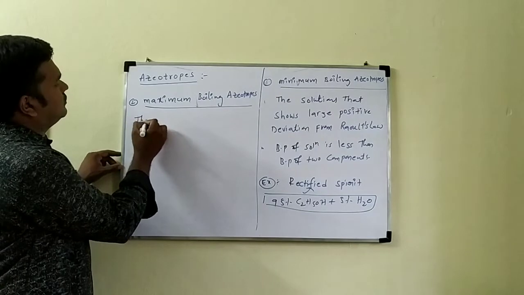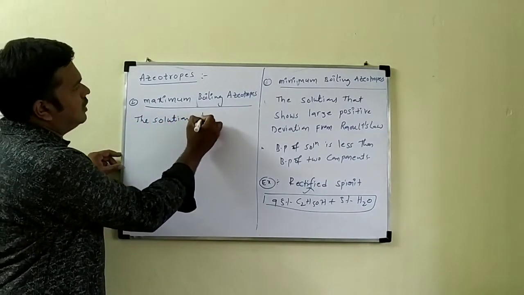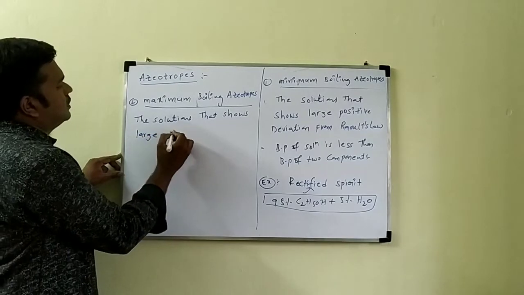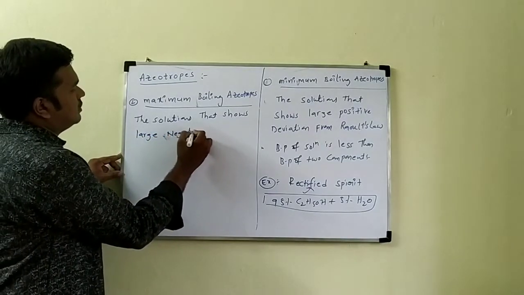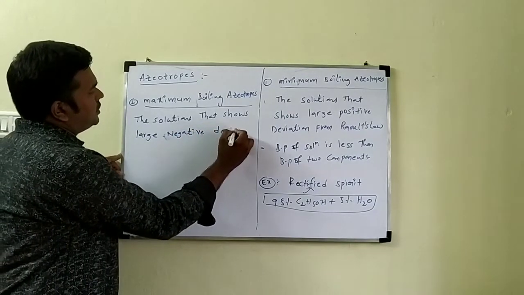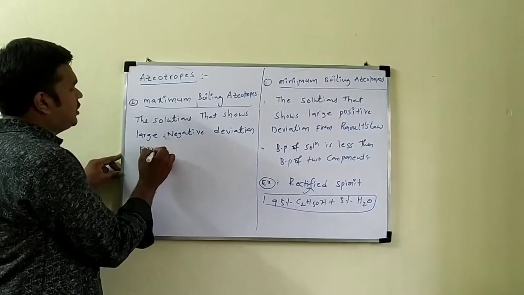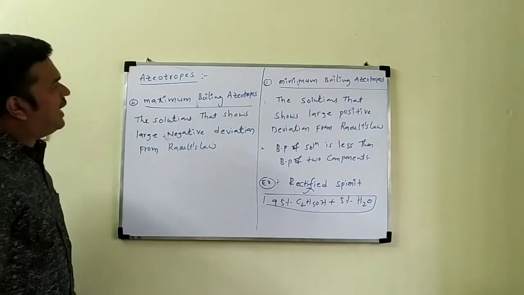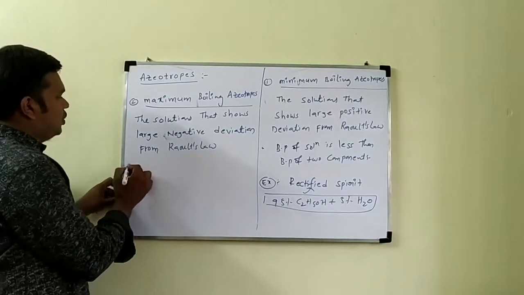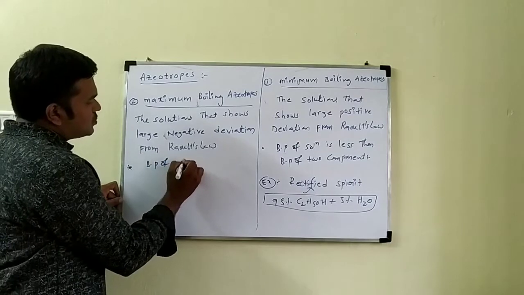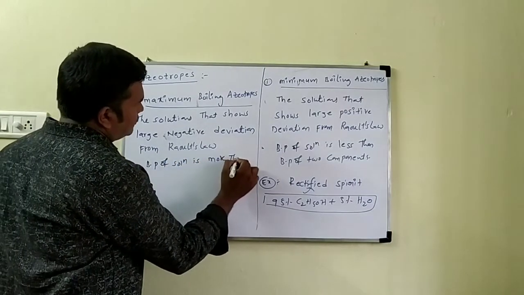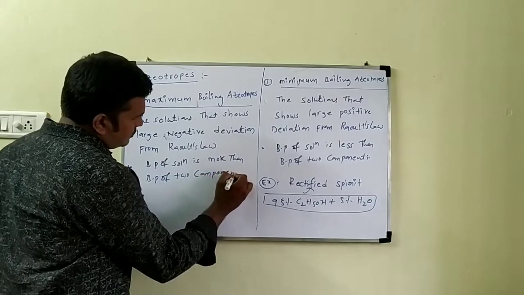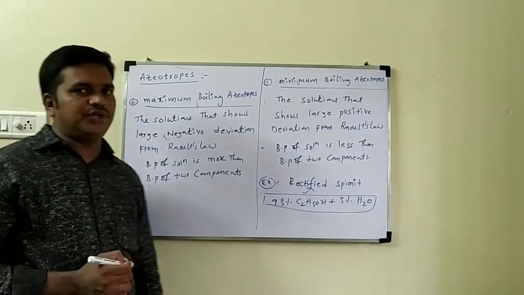The solution that shows large negative deviation from Raoult's law is called a maximum boiling azeotrope. We write one more point: the boiling point of the solution is more than the boiling point of the two components.